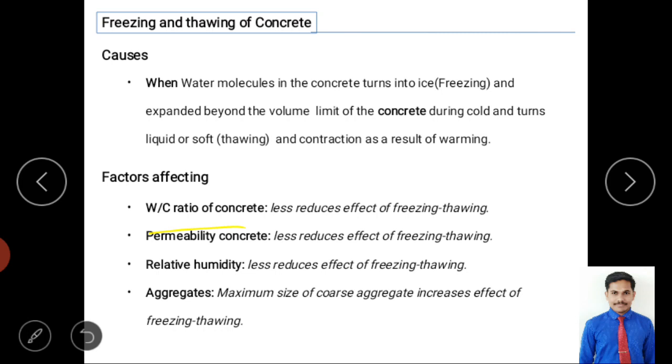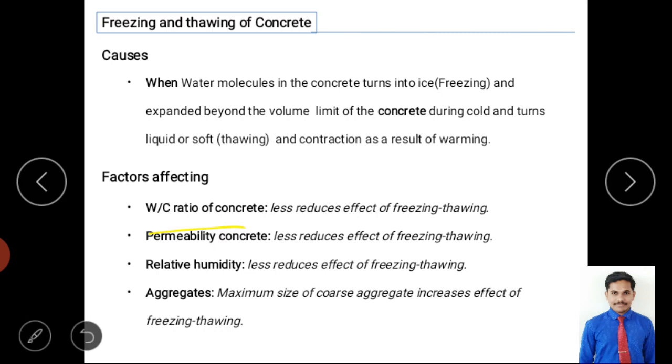So we know what voids mean. They are small micro openings, formed because of evaporation of the water and poor compaction, and they make small voids. Due to the penetration of moisture, it again goes and sits in the voids, and due to the moisture available in the voids, it will cause expansion and contraction. So when you have a less permeable concrete, with fewer voids, it has less effect. If it is more, it has more effect.